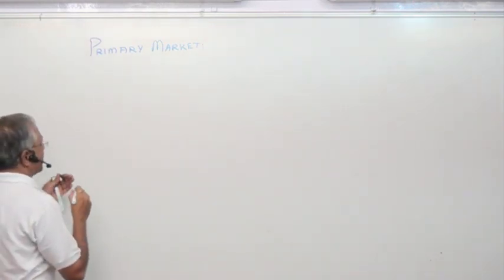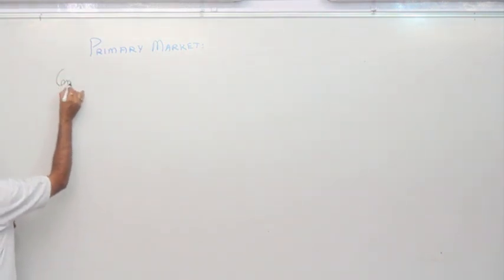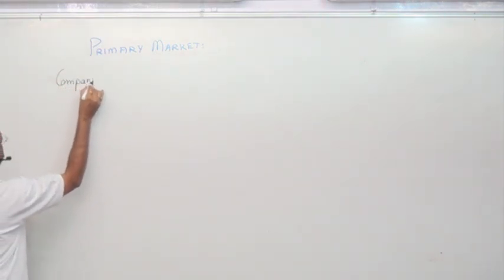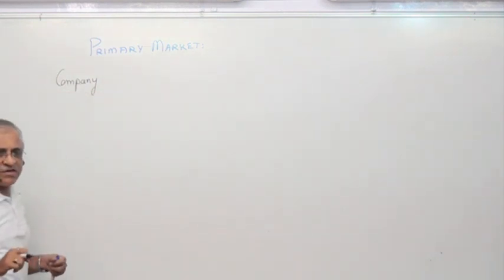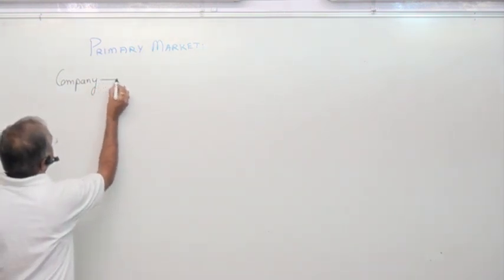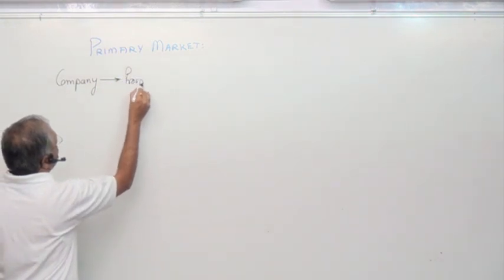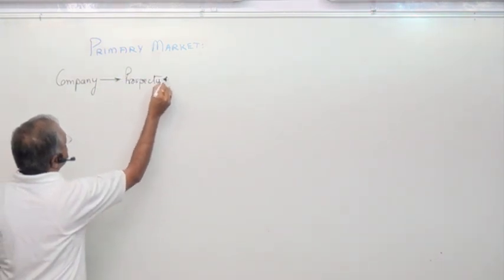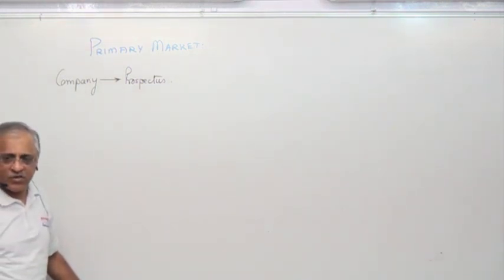So in the primary market, the first one is the company. The company should be a public limited company. That is why I told you the basics of company law have to be known. Then only it can raise. Afterwards, when the company wants to raise, it has to prepare what is known as a prospectus.